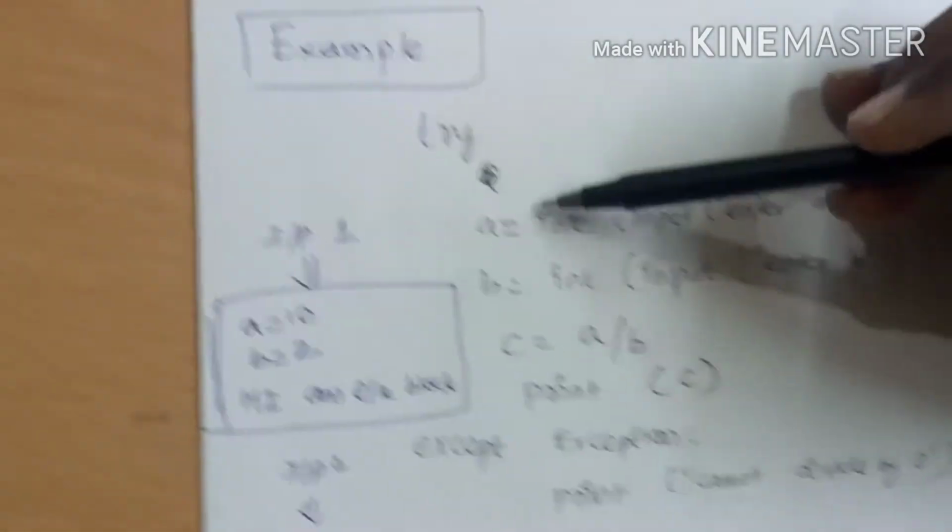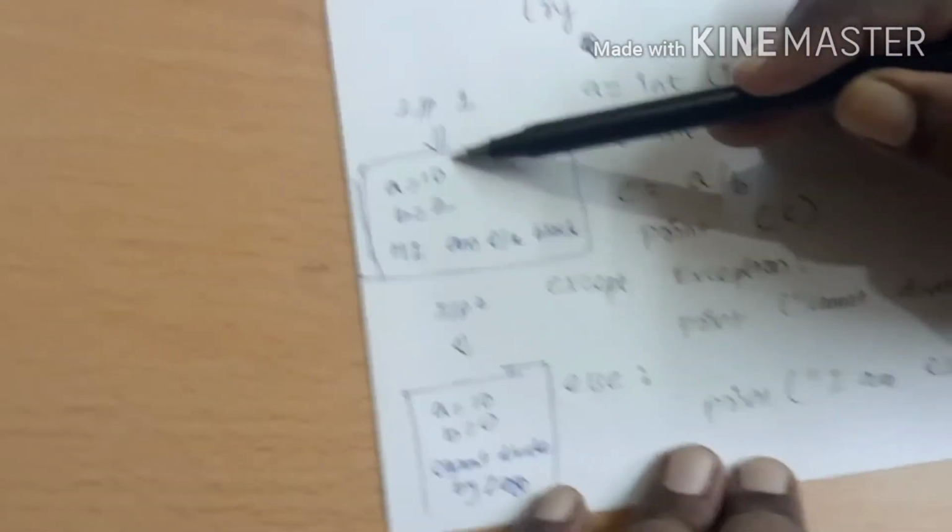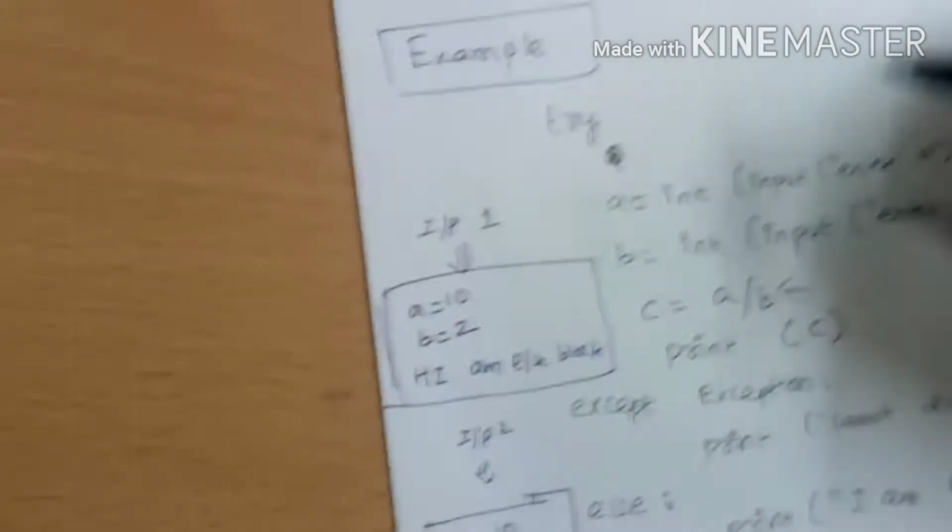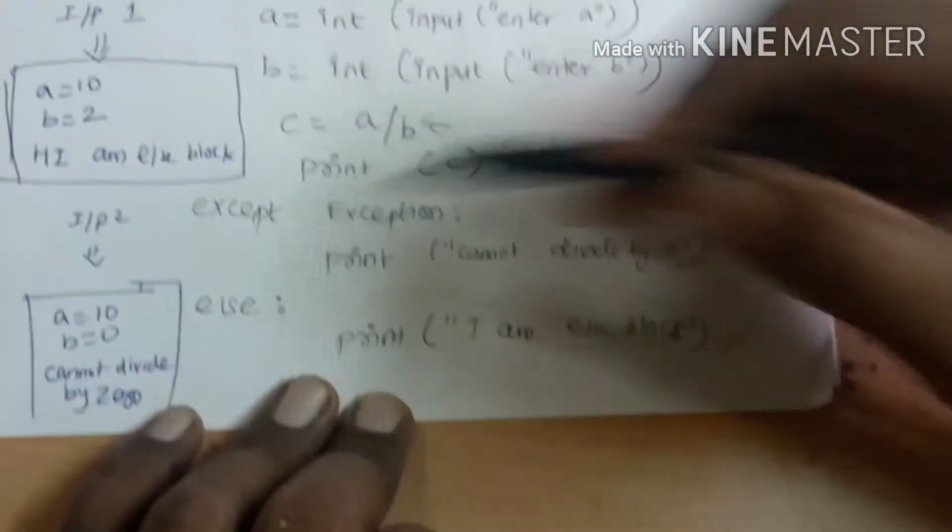So this is the code. Let us explain this code with two sets of inputs. A and B are the inputs, typecast to int. Assume that A is 10 and B is 2. This statement will work perfectly fine because there is no problem, so you will get the answer 5 here. And since there is no exception, the else block will be executed. So it will print the message I am in else block. That's the output you are seeing here.